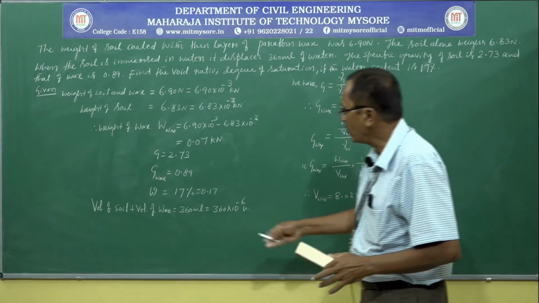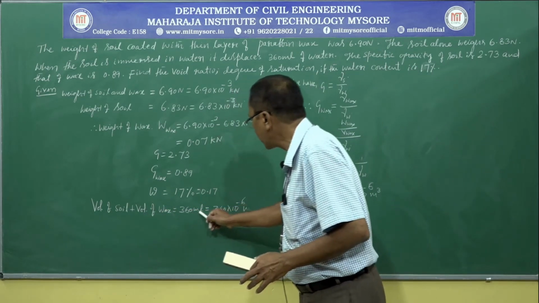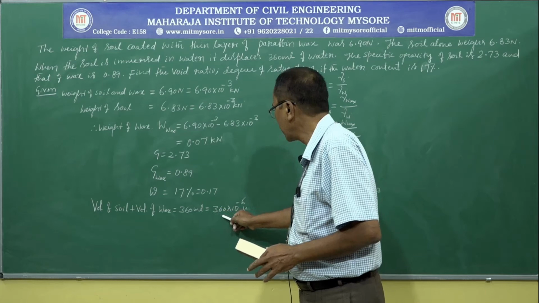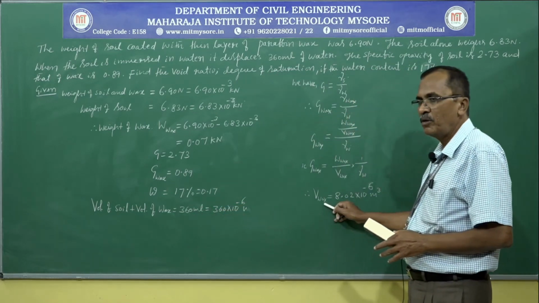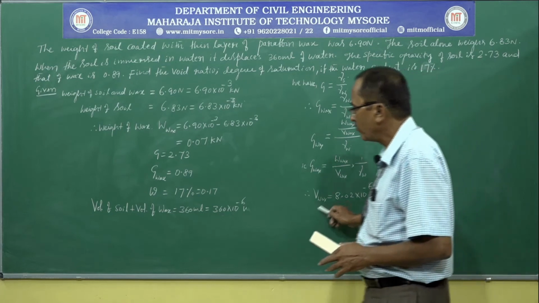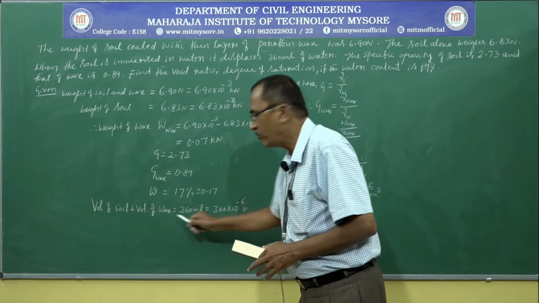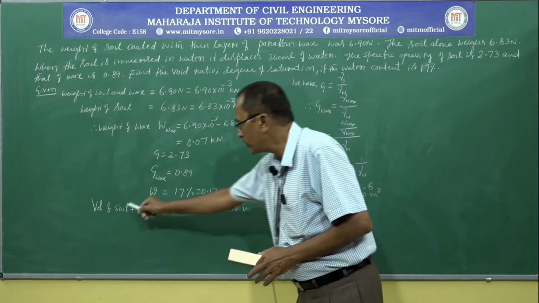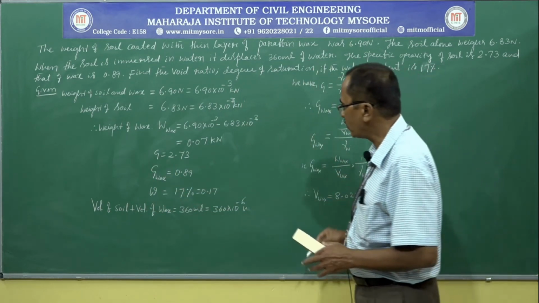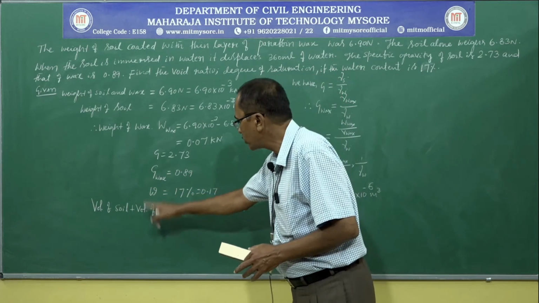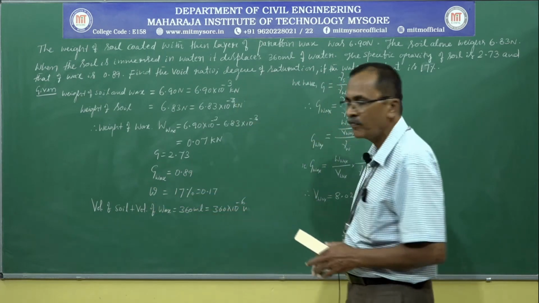So volume of soil plus volume of wax is equal to 360 ml. We know the volume of wax, so from this we can calculate the volume of soil. Volume of soil is equal to volume of soil plus volume of wax minus volume of wax.